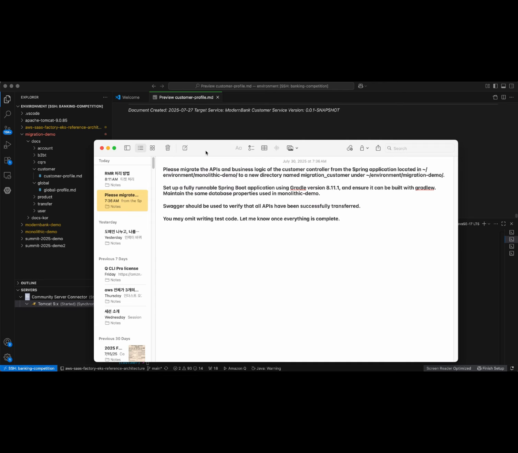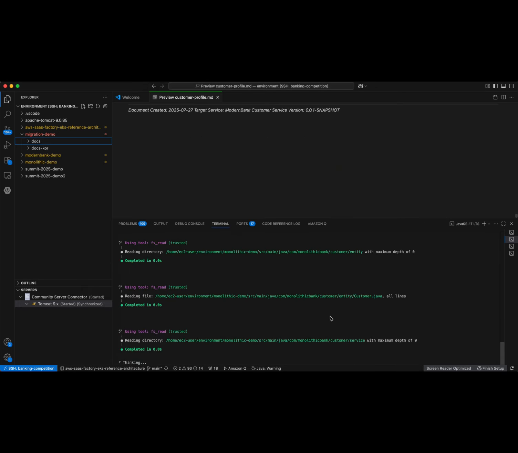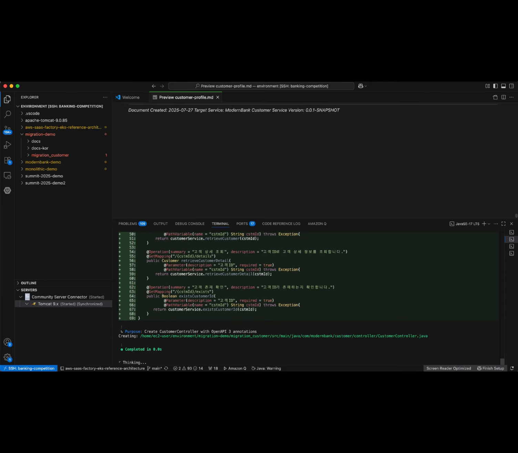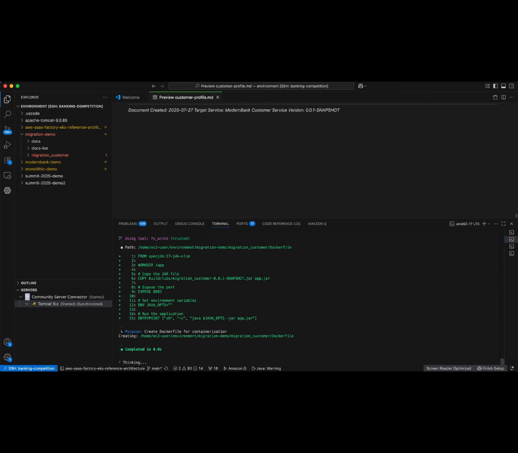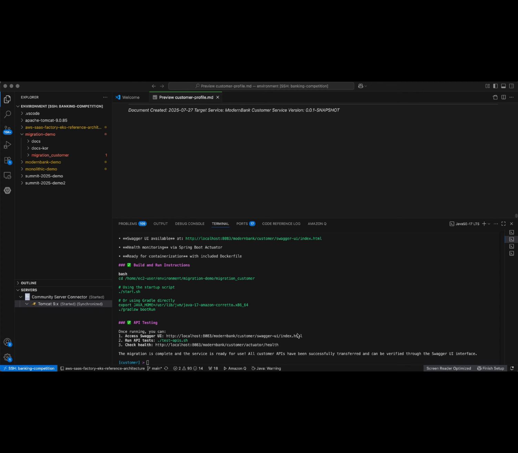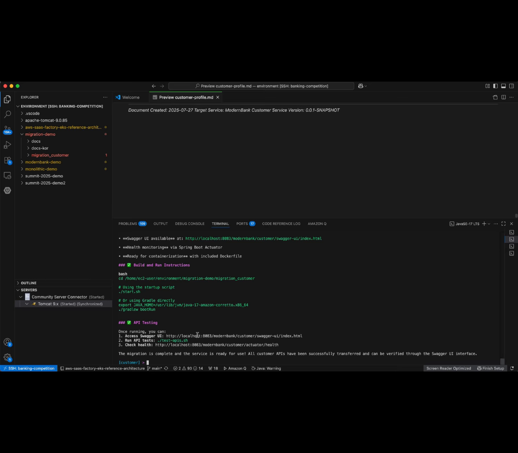Since the specs define the targets, the modernization script only needs to specify the source, target, and completion criteria. Based on the entered prompts, QCLI refers to the registered specs and performs the modernization. The modernization is completed and testing is done. Following the instructions displayed by QCLI for starting the customer service, the service is launched and verified that the API works correctly.